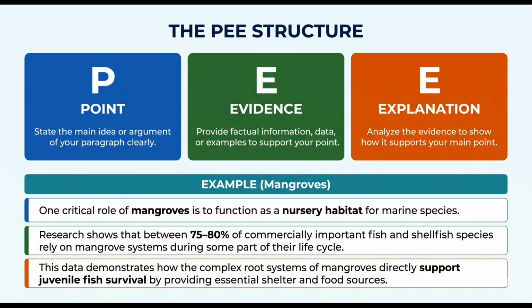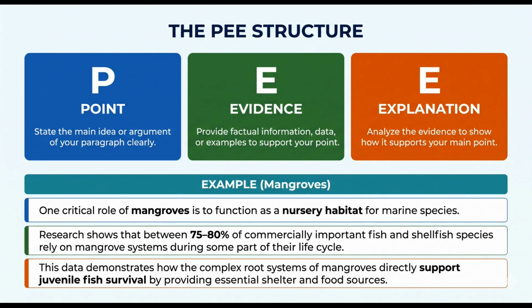The causal chain sits inside a larger framework, PEE. P stands for point, your main geographical claim. E stands for evidence, a supporting fact, statistic, or named example. The second E stands for explanation, the development. What does the evidence mean? What are the consequences? Here is PEE applied to the mangroves topic.